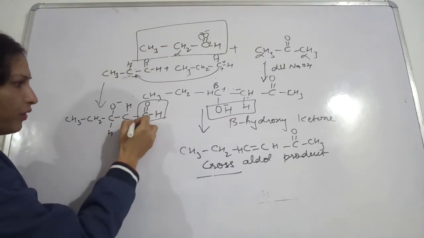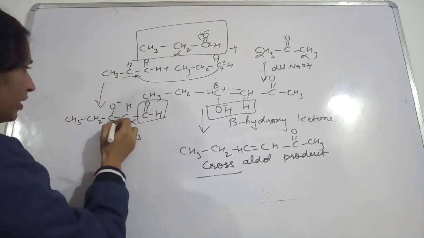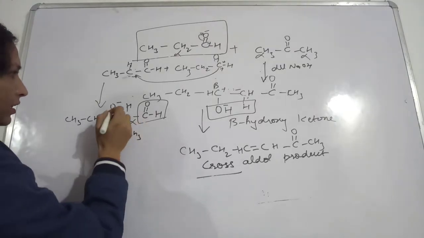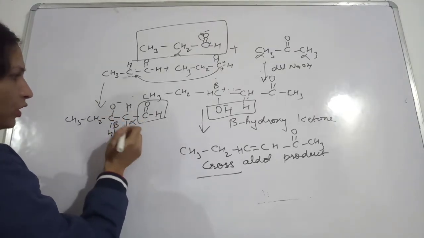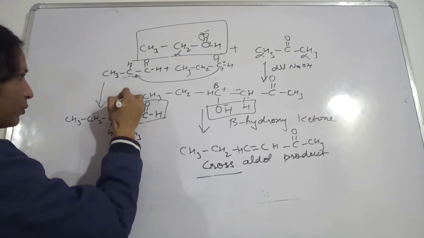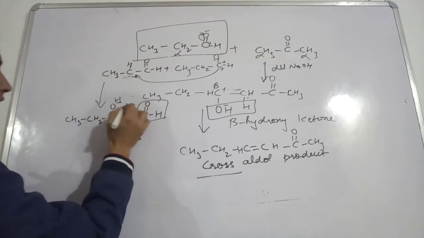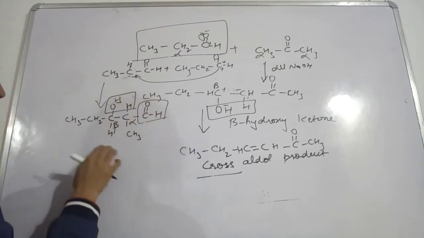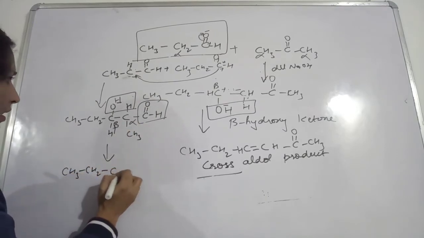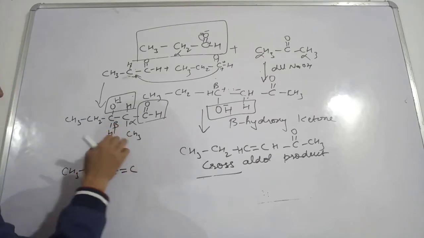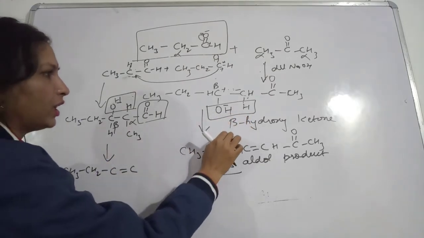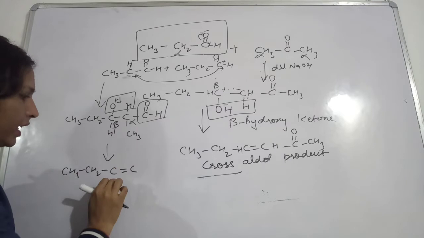Next to this will be the alpha carbon, and this will be the beta carbon. So what is happening here? This hydrogen which was removed from this, that hydrogen will come and occupy this position. So this hydrogen and this hydrogen will be lost. So you will be left with CH3, CH2, then this, see, this is beta hydroxy aldehyde. So here we got beta hydroxy ketone, and here we got beta hydroxy aldehyde.